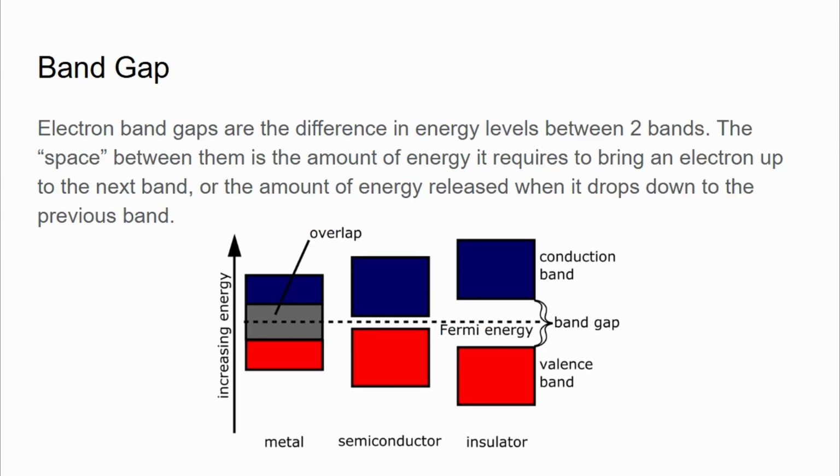Electron band gaps are the difference in energy levels between two bands. The space between them is the amount of energy it requires to bring an electron up to the next band, or the amount of energy released when it drops down to the previous band.